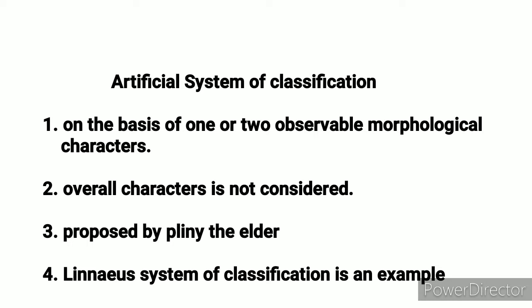In this classification, the overall characters are not considered. This method was first developed by Pliny the Elder. He classified organisms on the basis of habit and habitat. Linnaeus's system of classification is one of the most suitable examples for the artificial system of classification.